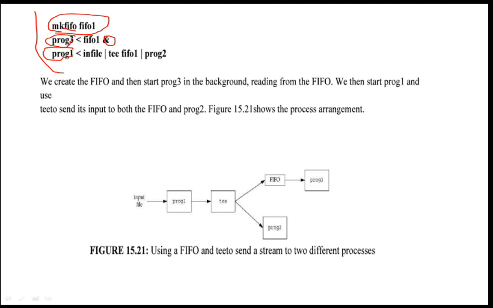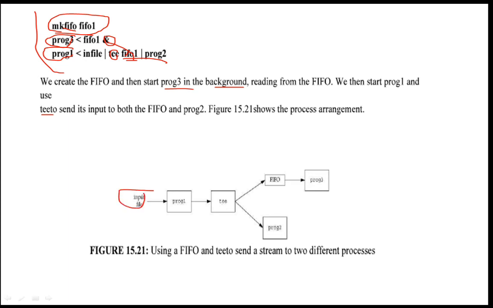By using the tee command, what I am doing, that will be passed to FIFO 1 and program 2 both. Here you will see the description. We create the FIFO and start program 3 in the background, reading from the FIFO. We then start program 1 and use the tee command to send its output to both FIFO 1 and program 2.